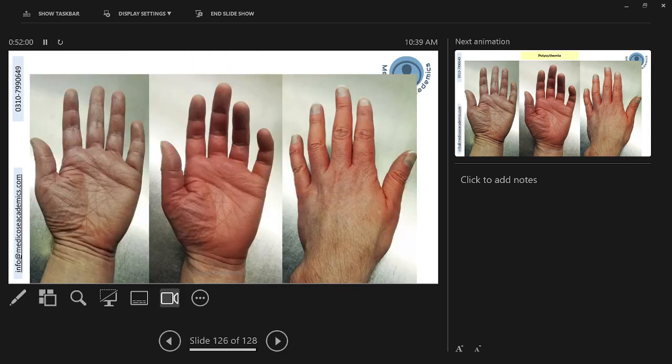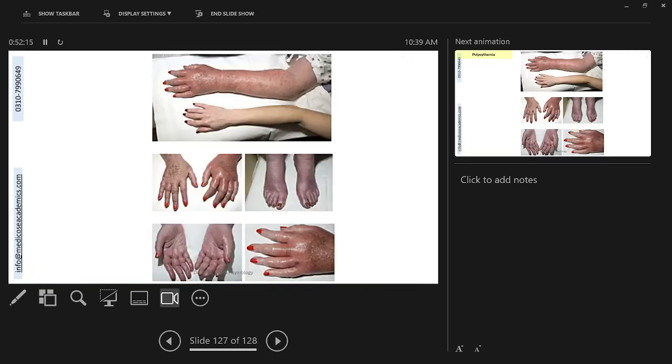Let me show you this image. The ruddy complexion with a cyanotic tinge, as you can appreciate in the nails as well as the peripheries of the fingers, as compared to the norm. Again, you can appreciate this ruddy complexion with the cyanotic tinge seen in polycythemia, and the upper image is also showing the comparison with the normal skin color.